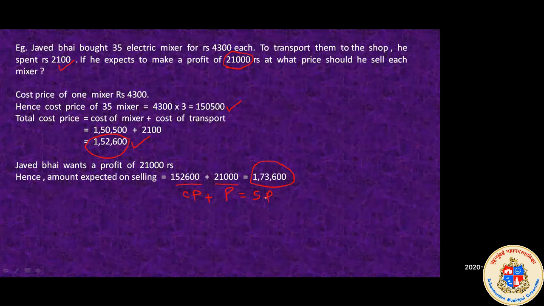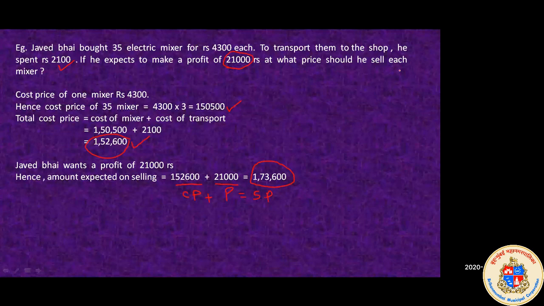So you will sell it for 150. In the same way, he has bought for 1,52,600. He wanted 21,000. So he added and sold the mixers for 1,73,600, all 35 mixers. Now this is the selling price of all 35 mixers.